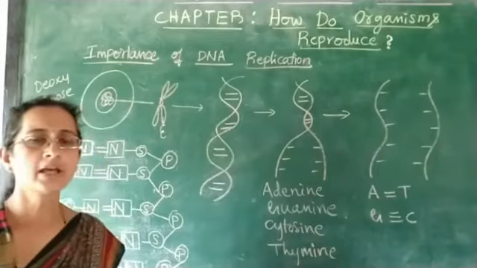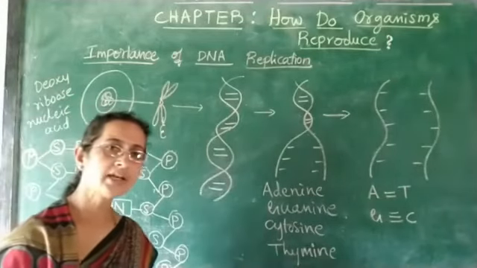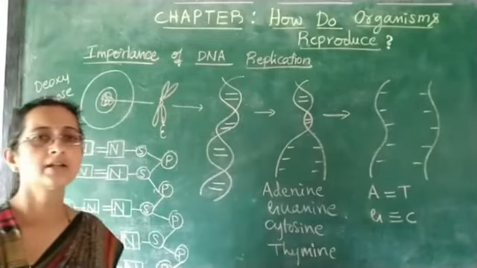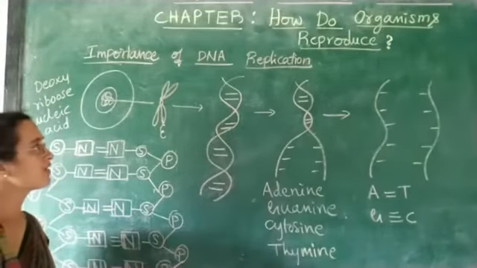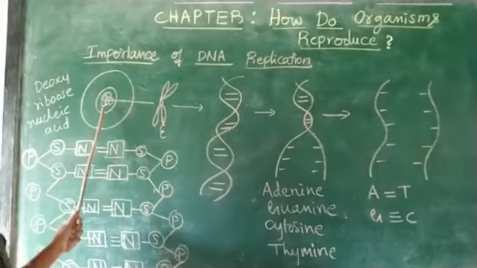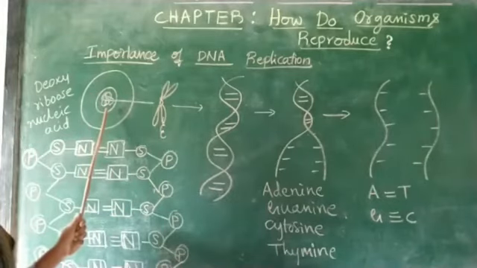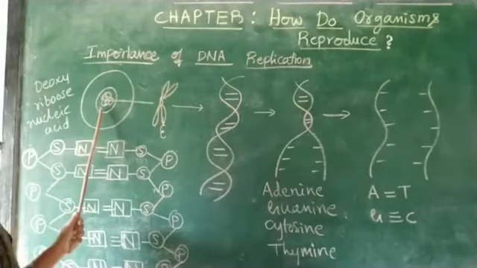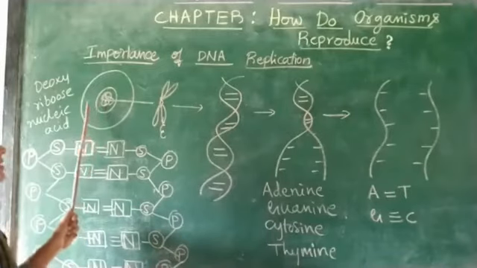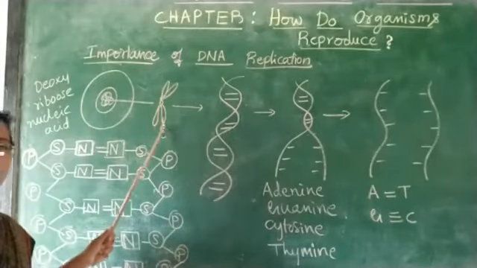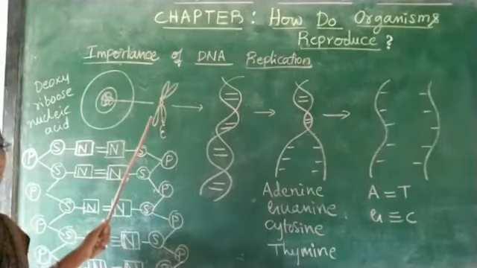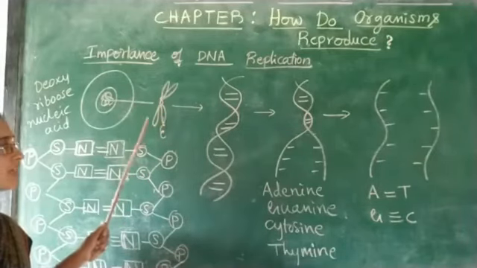As we are learning about reproduction, it is very important to know about DNA replication. What is this DNA? As we have learned, inside the cell there is a genetic material called the chromatin network. When the cell is about to divide, this transforms to form short and thick structures called chromosomes, and chromosomes have countless numbers of DNA in them.